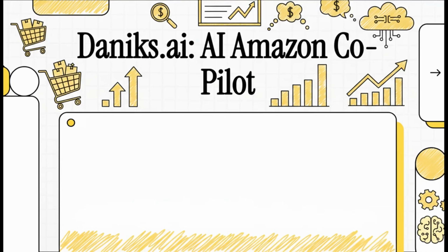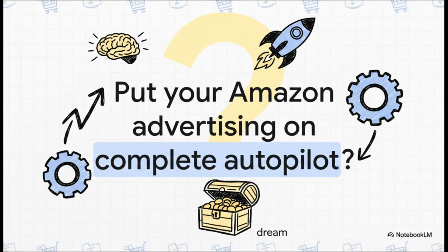All right, today we're going to dive into a tool called Danix.ai. Its big promise: to put your Amazon advertising on complete autopilot. So we're going to break down exactly how it works, what it costs, and see if it can really deliver on that promise. So let's just start with this question. What if you could just set it and forget it?